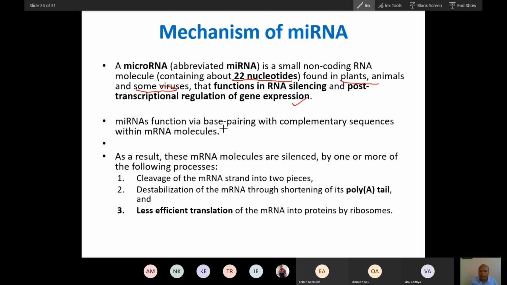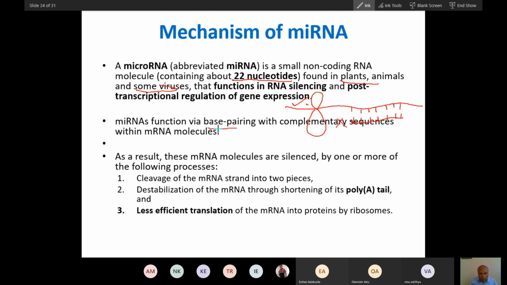So microRNA functions by base pairing with a complementary sequence of mRNA. So if this is mRNA, there will be bases. With this there is this microRNA or a small RNA. It may exactly match this mRNA. It will form base pairing with this. And if it forms base pairing with the mRNA, what will happen is this RNA cannot move in the ribosome. So it will be inhibited in the ribosome. That is why it will stop protein synthesis.